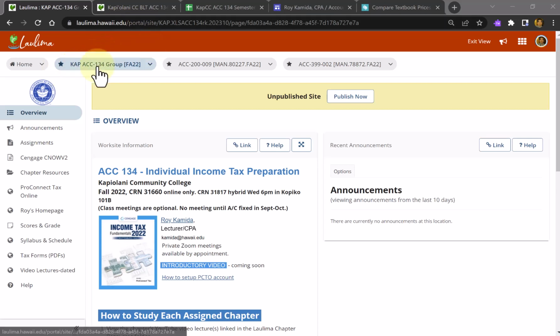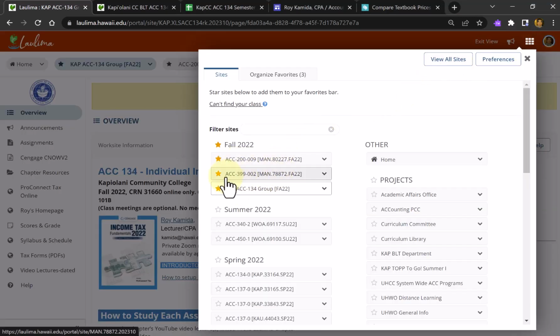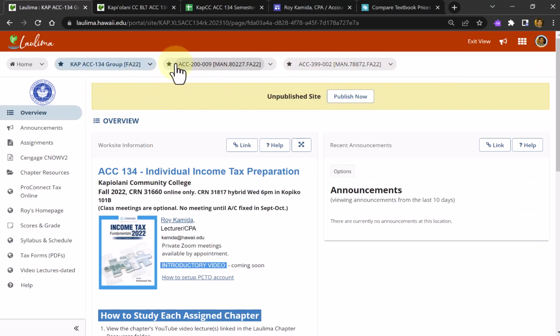What you'll see in this bar going across the screen is a button for each of the current classes you're registered in. If you don't see the one you want, it may be buried under this menu button. You can lock it into the bar by turning on the gold star next to the name, and then refresh your browser so it should always appear in this bar.